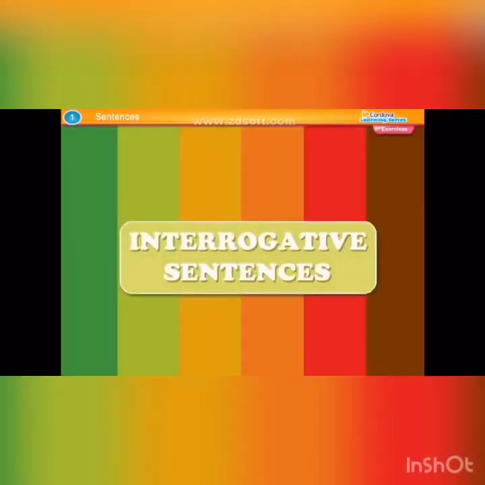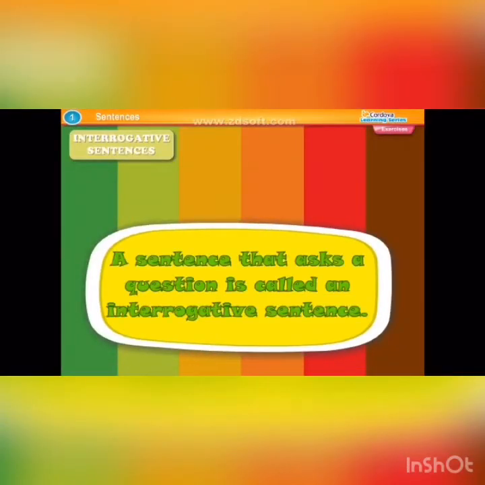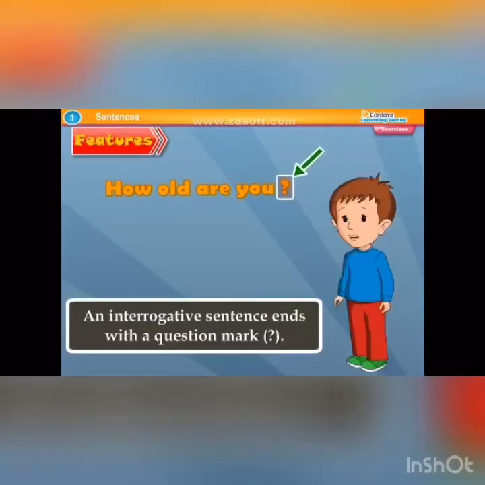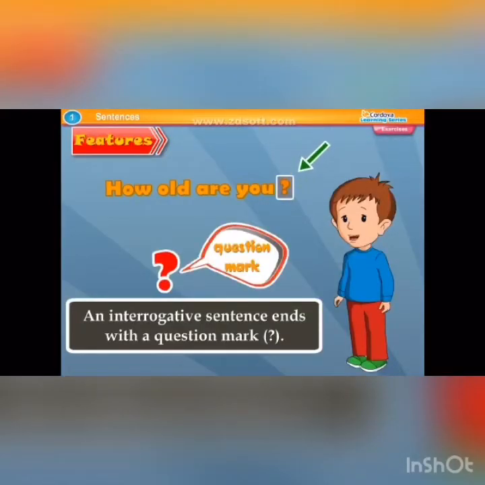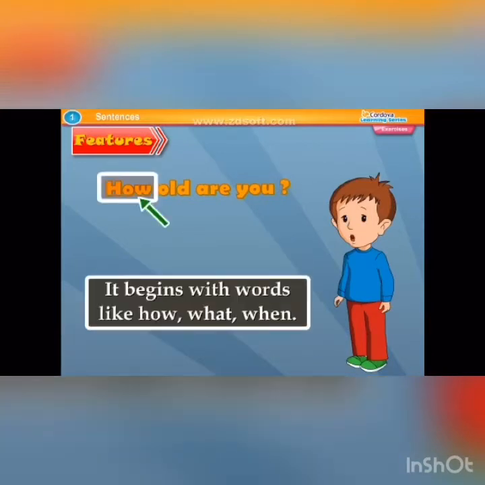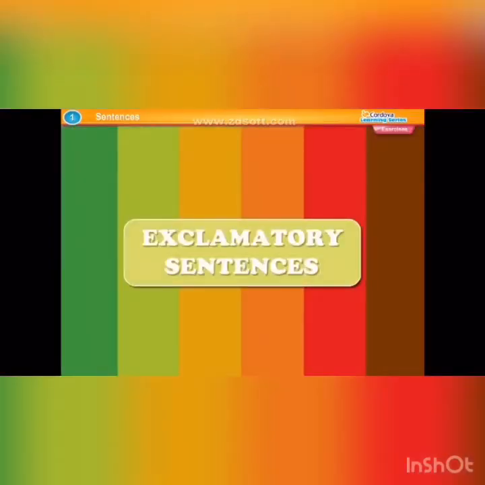Interrogative sentences. A sentence that asks a question is called an interrogative sentence. Example: What are you doing? Features: An interrogative sentence ends with a question mark. It asks something. It begins with words like how, what, when. Exclamatory sentences.